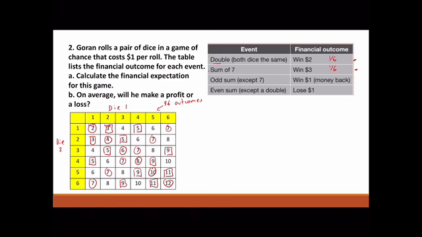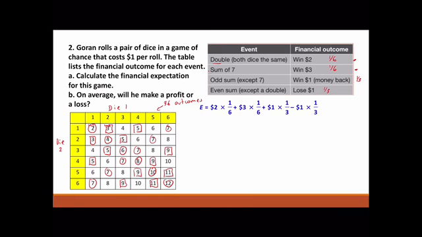Okay, so how many squares have I badly drawn? 1, 2, 3, 4, 5, 6, 7, 8, 9, 10, 11, 12. So 12 out of 36, which is 1 out of 3. And an even sum except the double. So that's all the things that haven't been looked at before. So there's 12 things left. So 12 out of 36, 1 out of 3.